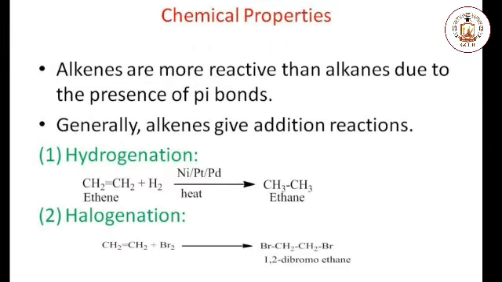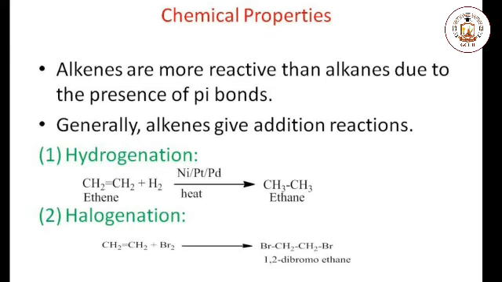Reactions of the alkenes. Generally, alkenes are less reactive than the alkanes due to the presence of pi bond. Pi bond is a weaker bond while sigma bonds are the stronger bond. When the reaction is taking place, one pi bond is broken and two new sigma bonds are formed. We will discuss about the addition reactions one by one.